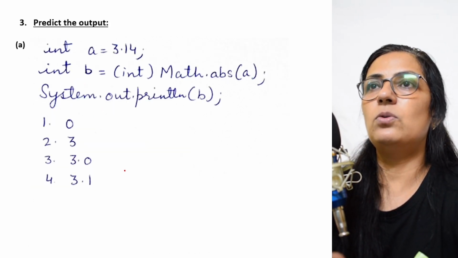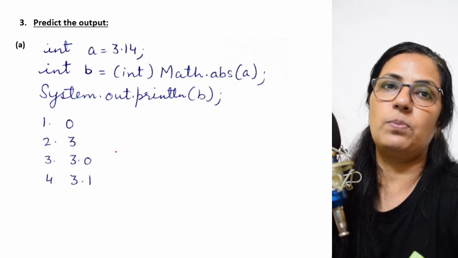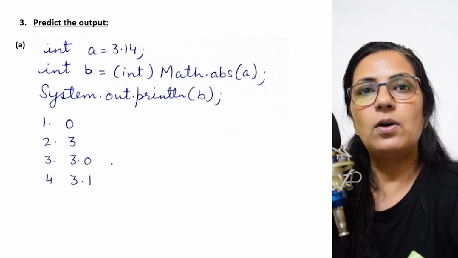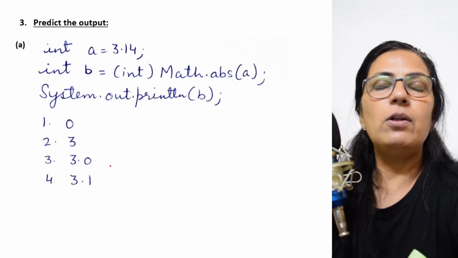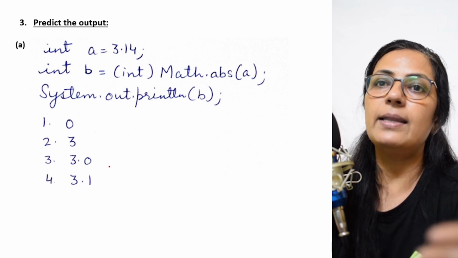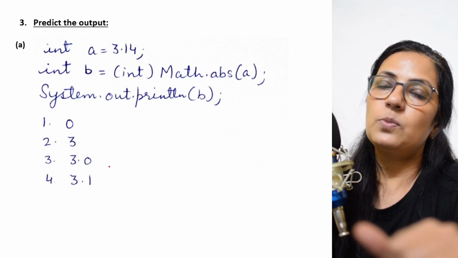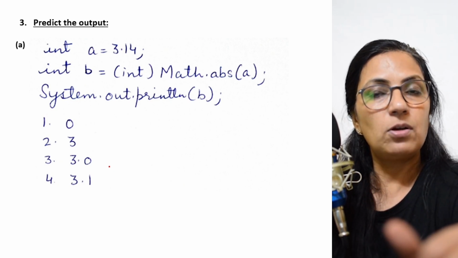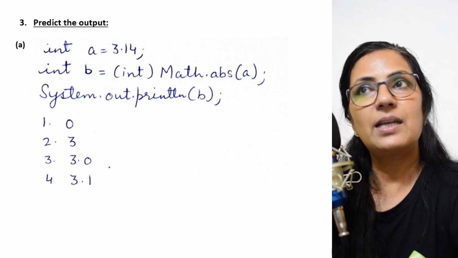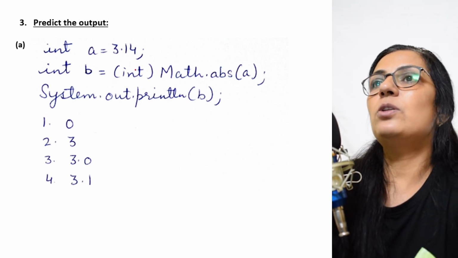Now we move on to question number 3, predict the output. Children, here I want to tell you that whenever you get questions for predict the output, always first solve it yourself, calculate it yourself, and then check whether that option is present in the given options or not. If it is present, then that means you are 100% correct, right? So we move on to this.